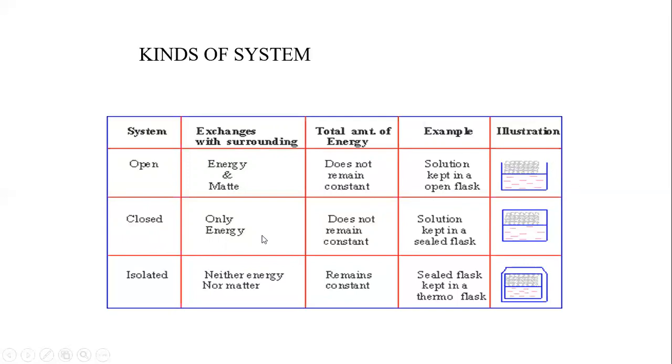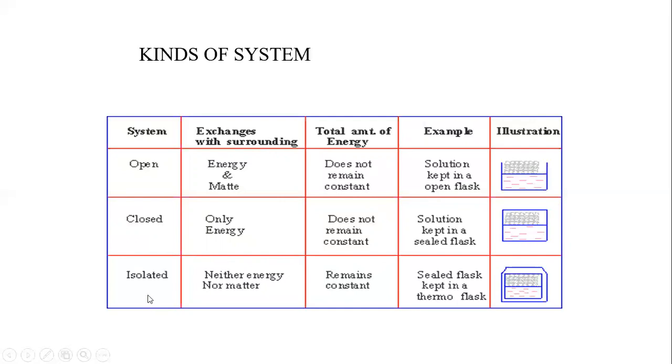In a closed system, only energy will be exchanged. The total amount of energy does not remain constant. An example of this is a solution kept in a sealed flask. An open flask, energy and matter both are going to be exchanged, so that is the example of an open system. In a closed system, the flask is closed. There is only an exchange of energy. Only internal energy will be increased, but there will be no exchange of matter. So a sealed flask is an example of a closed system.